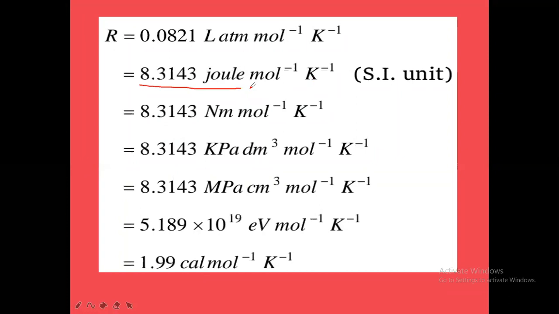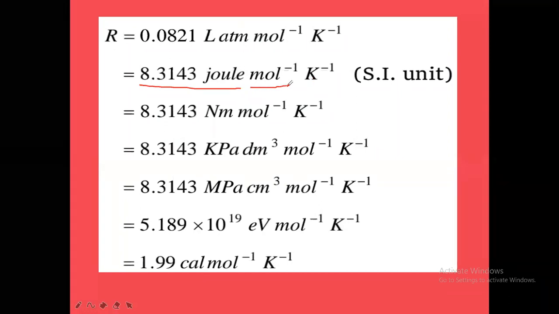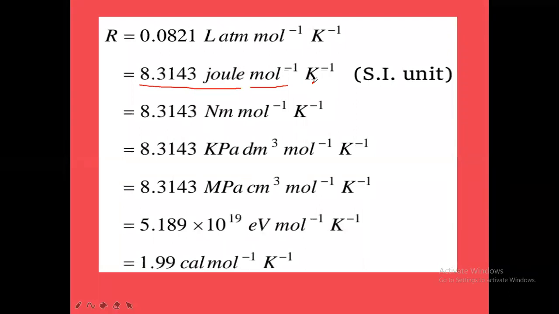Remember here, mole inverse means per mole. Per mole, R value is equal to 8.314 joule per mole per Kelvin, mole inverse Kelvin inverse. So this is for 1 mole of the gas. Now for 1 molecule of the gas, we also have to remember this concept.